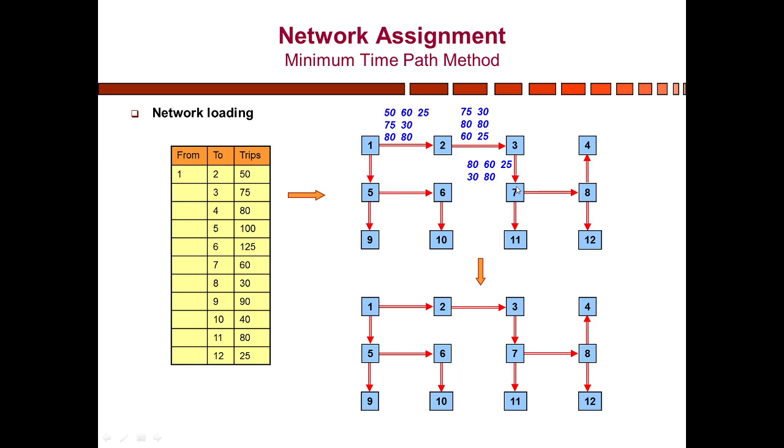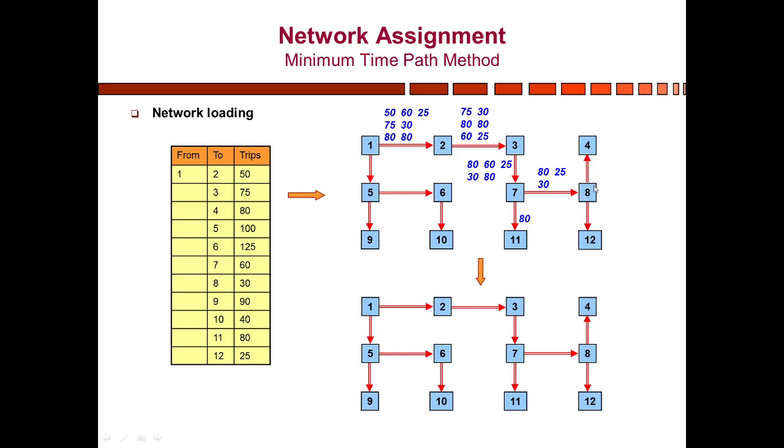Now if you look at node 7, two trips are originating from it. One is originating from 7 to 8 and the other from 7 to 11. But node 11 is only receiving trips; no trips are generated from node 11. So node 11 will take its due share, which is 80, and node 7 will also take its due share, which is 60. All the remaining numbers except 80 and 60 will be assigned to the link from node 7 to node 8. So we get 80, 25 and 30, and node 11 gets its due share, which is 80.